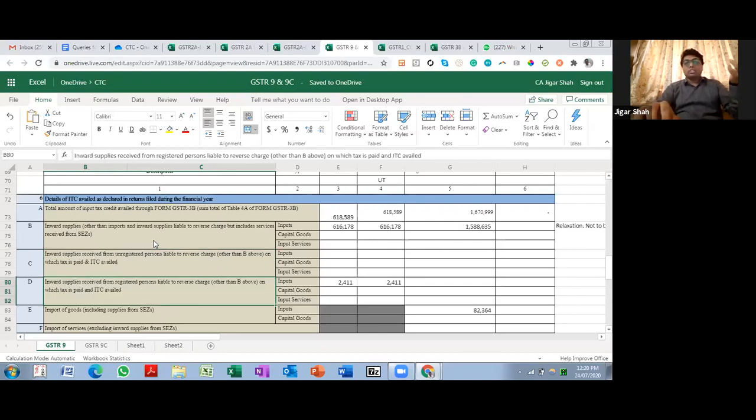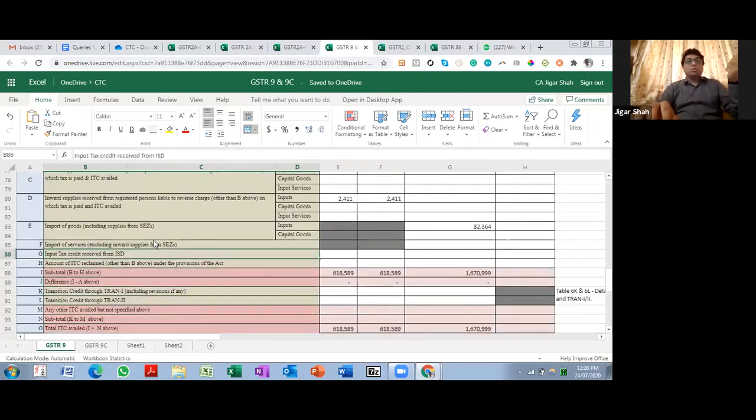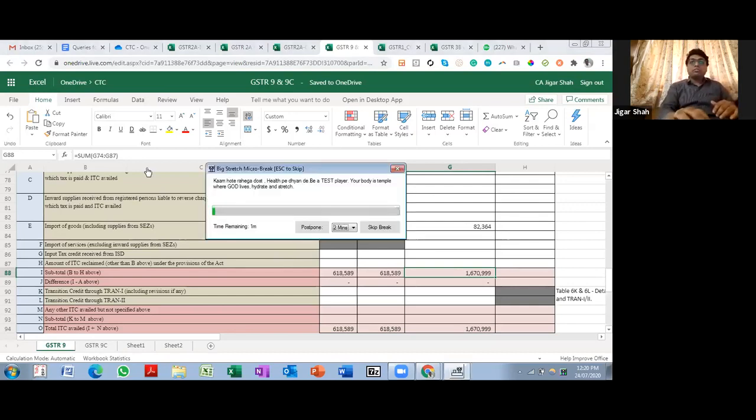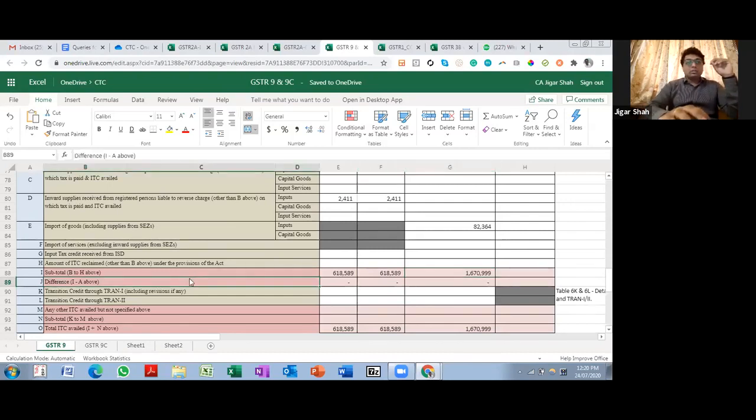Inward supply is received from a registered person liable to reverse charge. So all your GTA, advocates, lawyers, etc. will come over here. Import of goods, import of services, ITC through ISD. Over here you need to ensure that this figure matches with your 3B figure. Over here you cannot deviate. The simple requirement is whatever you have filed in 3B, you just give us an update of it, just give us a breakup. So this has to be mandatorily nil. You need to ensure that this is nil over here.